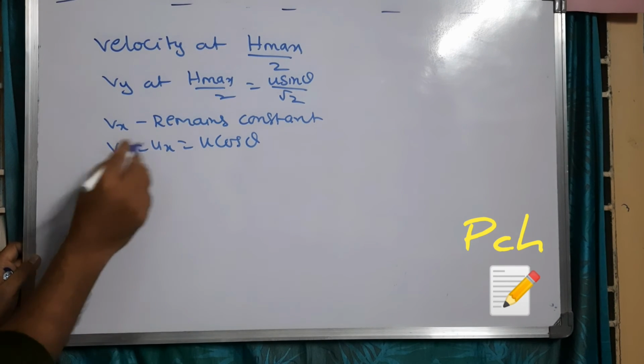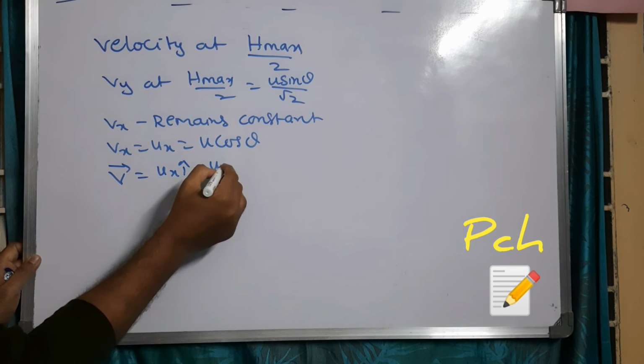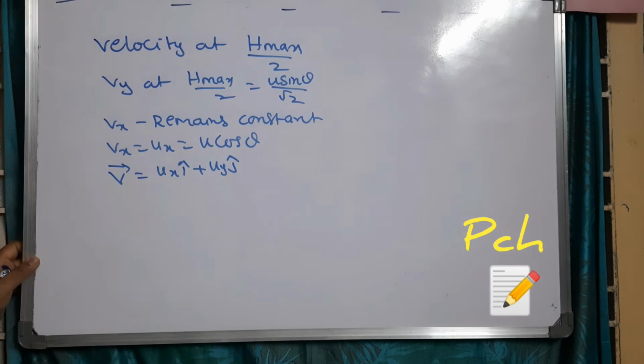So now v bar is equal to ux i cap plus uy j cap.